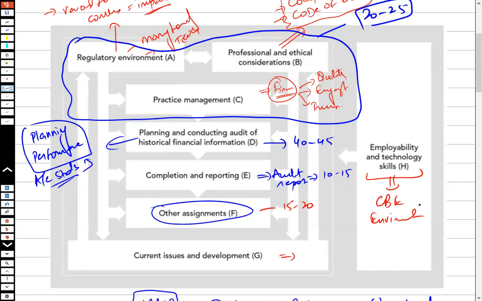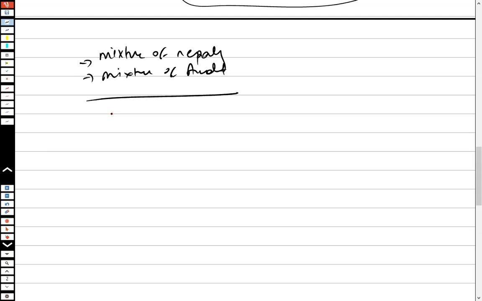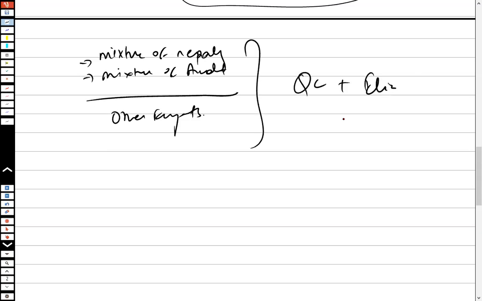If I talk about the AAA syllabus, it is going to be a paper which is a mixture of reporting, a mixture of auditing, and other engagements. Plus, there's going to be emphasis on quality control, and emphasis on ethics and laws and regulation.